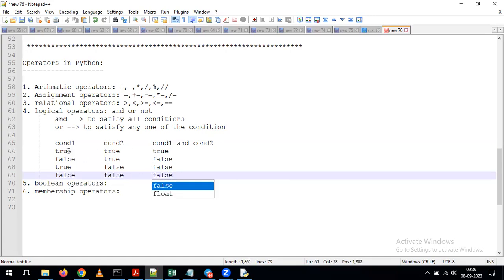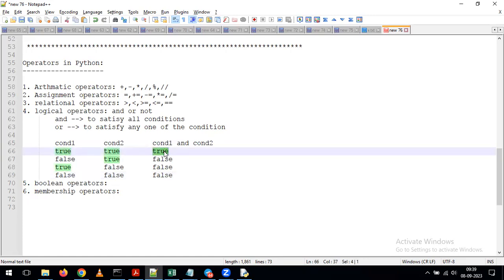If you observe, whenever both the conditions are true, only then are we getting the value as true, and with that we can get the record. If any one of the conditions is not satisfied, then automatically it gives the output as false only, as part of using your AND operator.